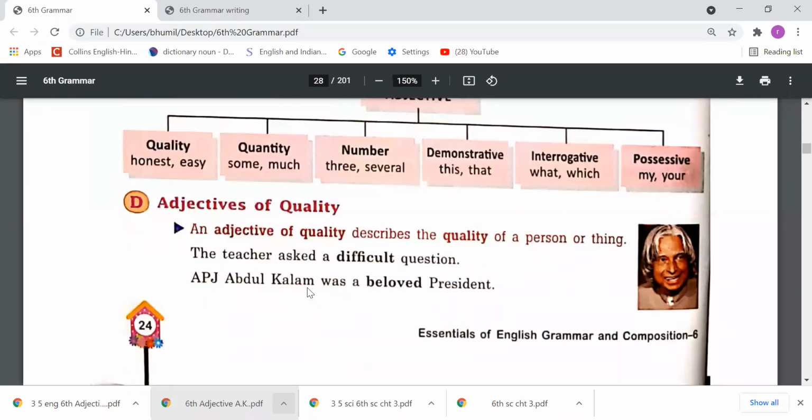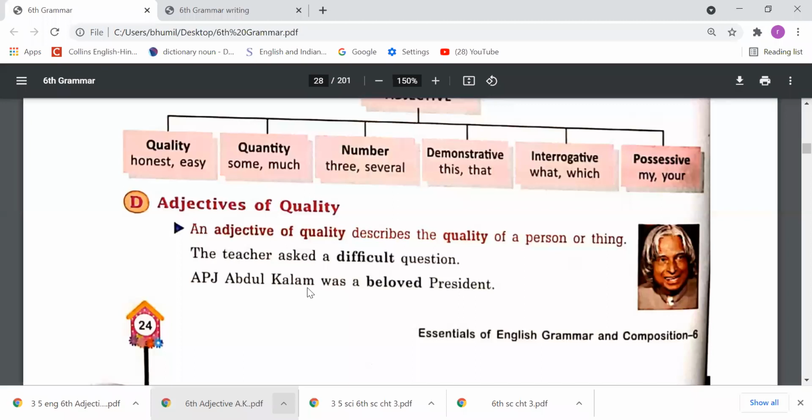D point, adjectives of quality. An adjective of quality describes the quality of a person or thing. The teacher asked a difficult question. APJ Abdul Kalam was a beloved president. So whenever with any adjective we tell the quality of any noun.